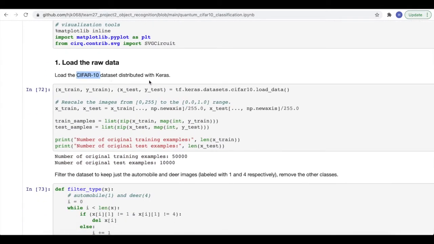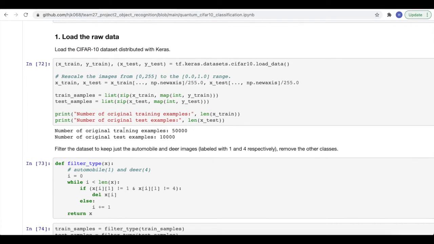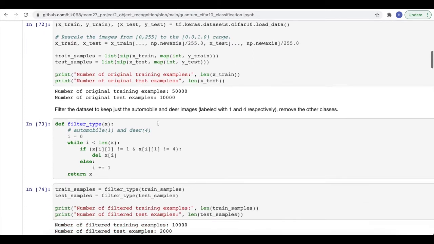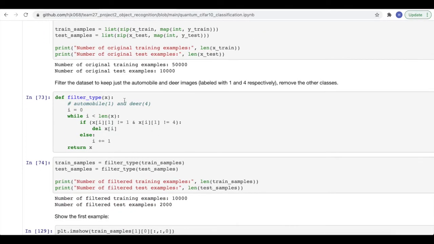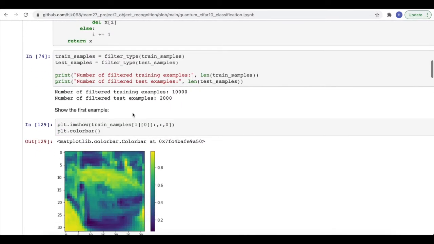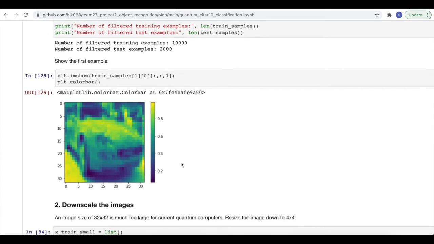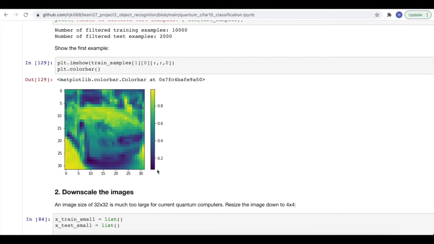Firstly, we loaded the raw data from the CIFAR-10 dataset distributed with Keras. So we loaded the training examples, 50,000 training examples and 10,000 test examples. And then, like we said, we additionally filtered the data so it only contains the images of automobile and deer. This is the first example of the train sample. You can see the image of the automobile.